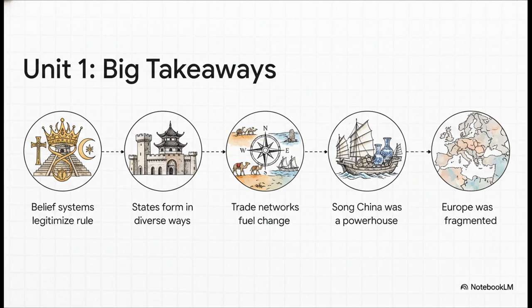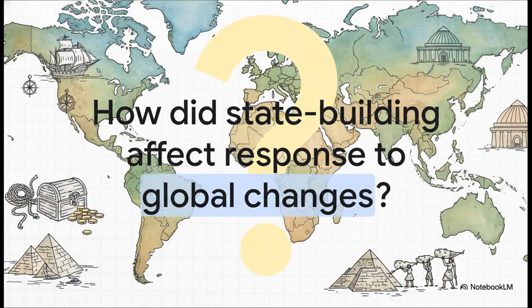Got it? Good. So I'll leave you with this final big picture question to think about. How did the way these societies were built, a centralized empire like the Inca versus a fragmented region like Europe, how did that set them up for the massive world-changing events that are coming right around the corner after 1450? That's the kind of thinking it's going to take to bring your analysis to the next level.